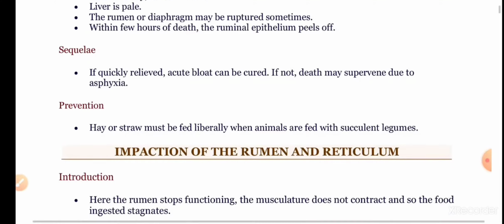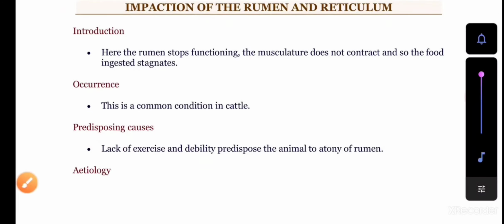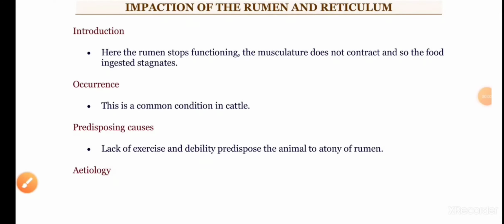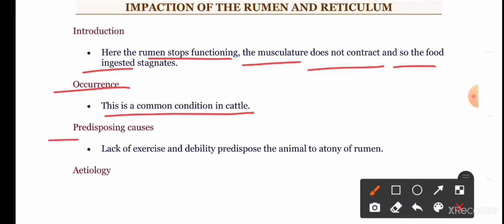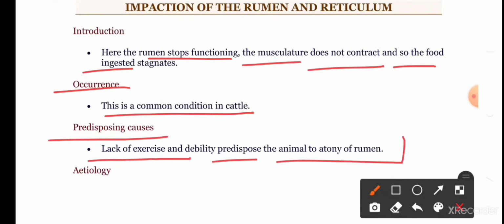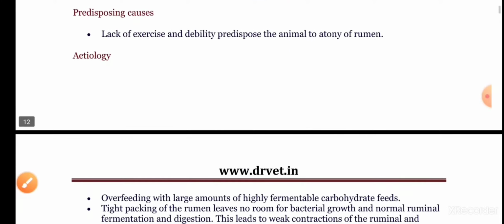Now let us come to the impaction of the rumen and reticulum. In this condition, the rumen stops functioning. The musculature of the rumen does not contract, and so the ingested food stagnates inside the rumen itself. It is a common condition in cattle, and the predisposing causes are lack of exercise and debility, which predispose the animal to atony of the rumen. Atony of the rumen is nothing but the lack of tonicity of the rumen.